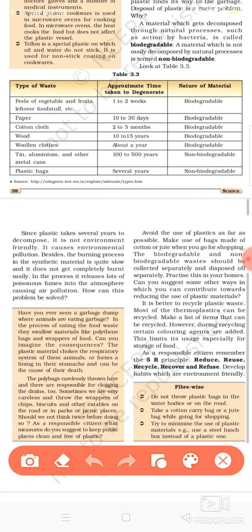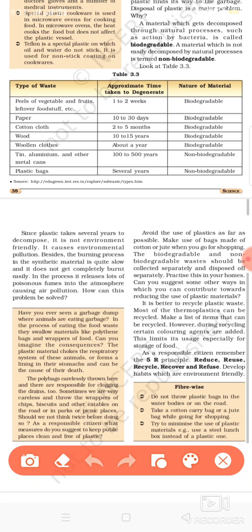If any animal eats that, it will get into the digestive system of the animal and the animal will die. If we throw them into water bodies, they will cause water pollution. Whatever you do, these plastics can never be decomposed, and in some way or other they will cause pollution to your environment, and ultimately they will affect your health also.